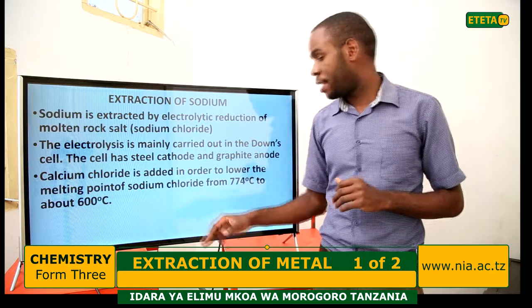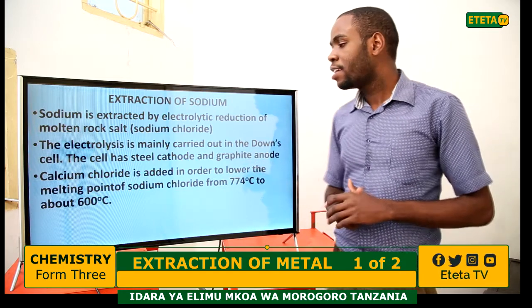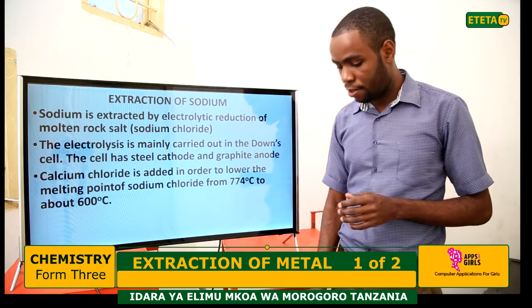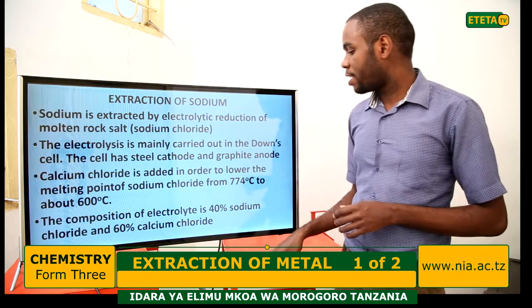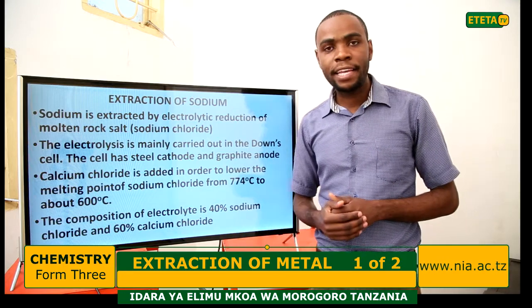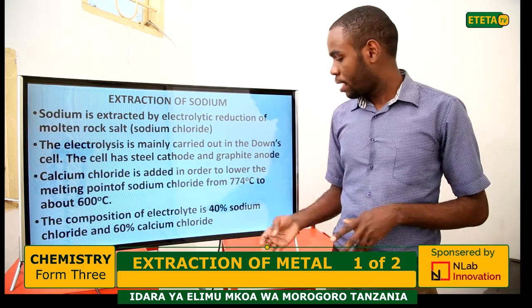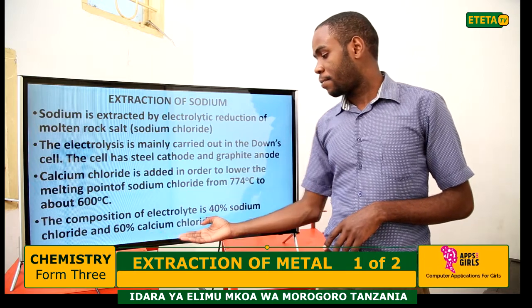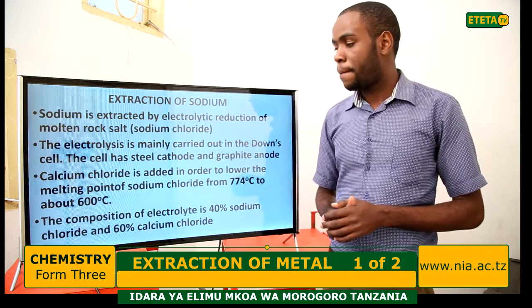The composition of the electrolyte is 40% sodium chloride and 60% calcium chloride.